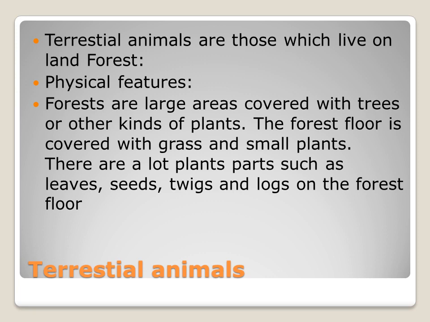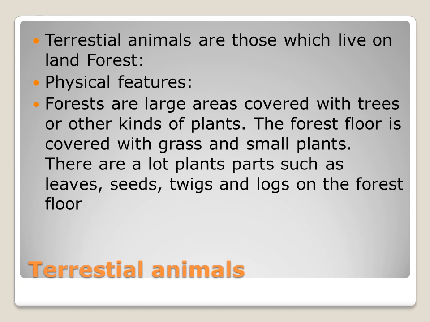Okay, I am repeating again. Terrestrial animals means those animals which live on land, on forest. Okay, so forest physical features. Animals which are living on the land are called terrestrial animals. First we are going to see about the forest. So what are the physical features?